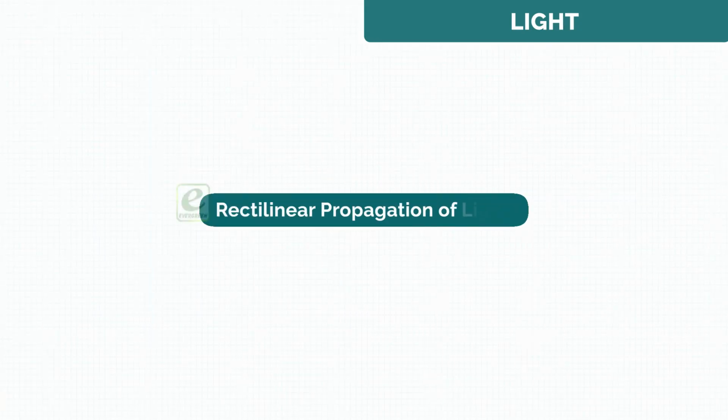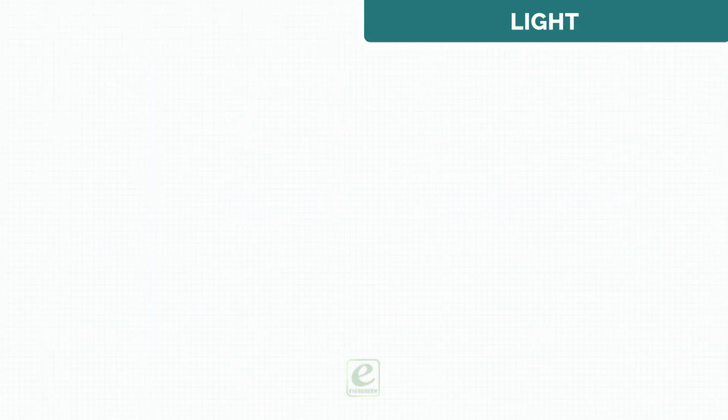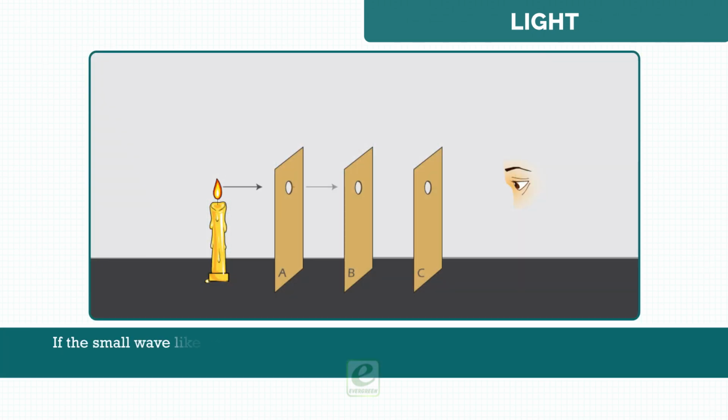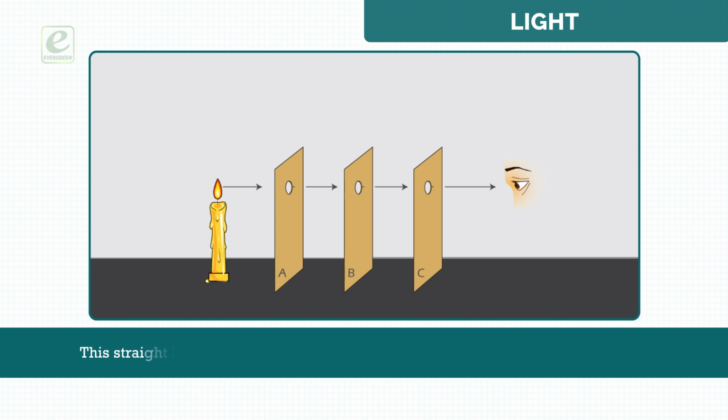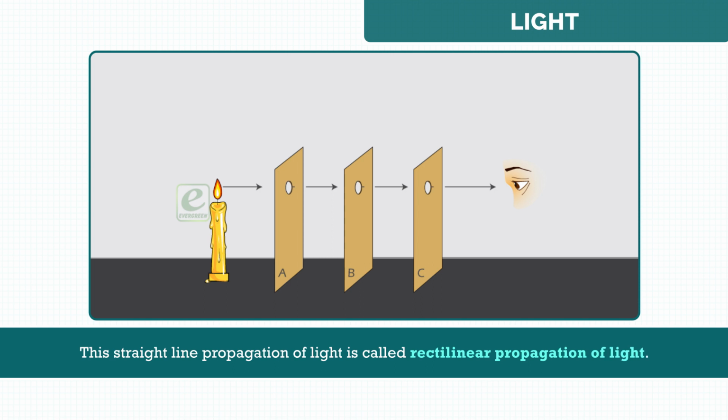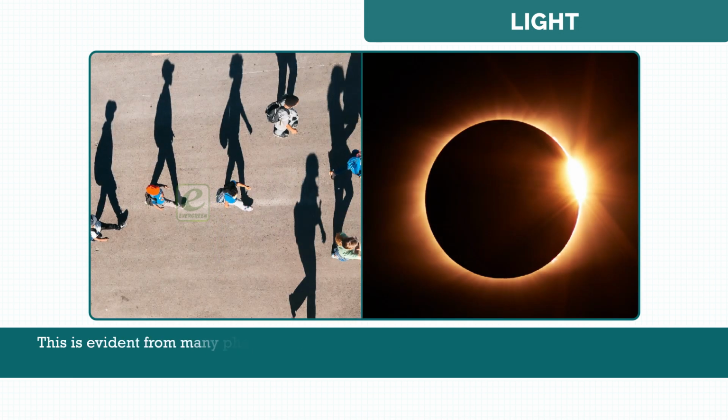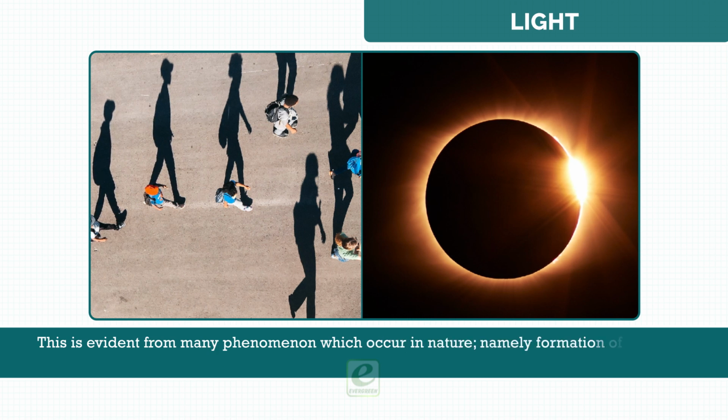Rectilinear propagation of light. If the small wave-like nature of light is neglected, one finds that light propagates along a straight line. This straight line propagation of light is called rectilinear propagation of light. This is evident from many phenomena which occur in nature, namely formation of shadows and eclipses.